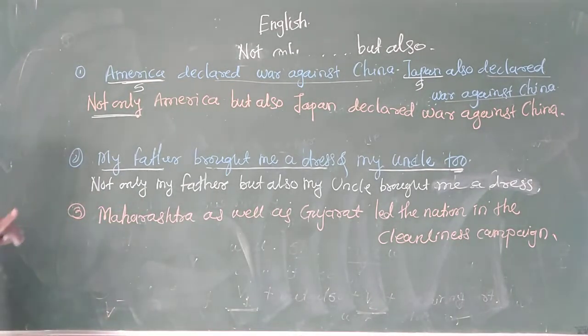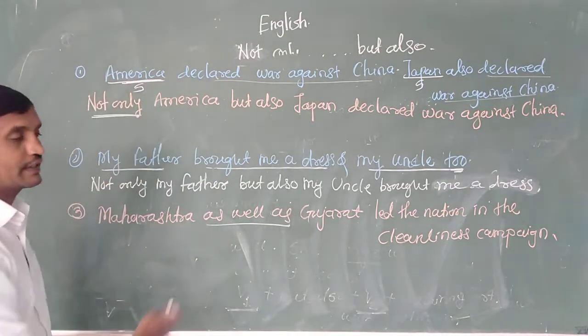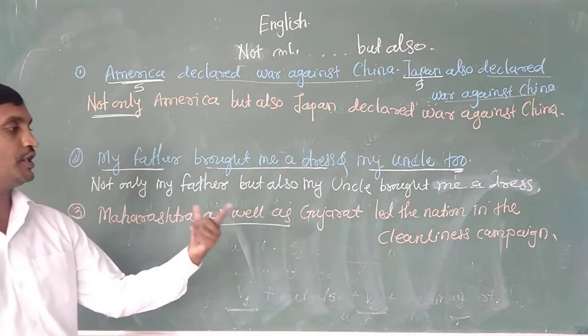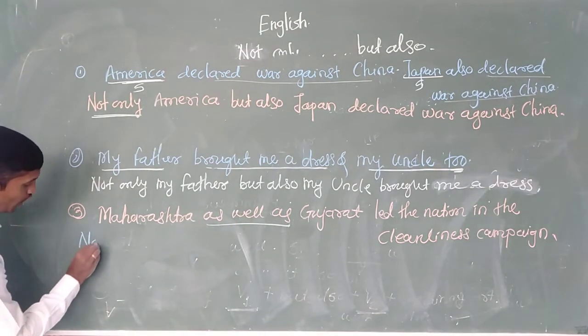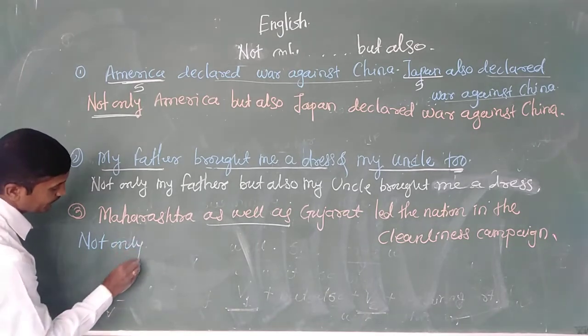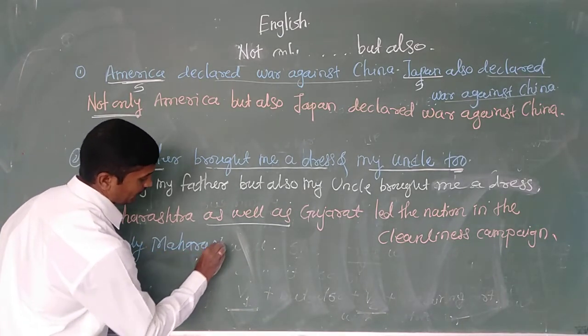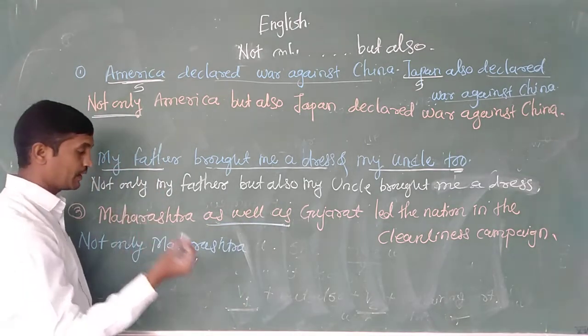The last one. Maharashtra as well as Gujarat. Here as well as is used, and both the subjects are connected with the as well as that we are going to learn later. Led the nation in the cleanliness campaign. Answer will be like this. Not only Maharashtra, as well as is the same means with not only but also.